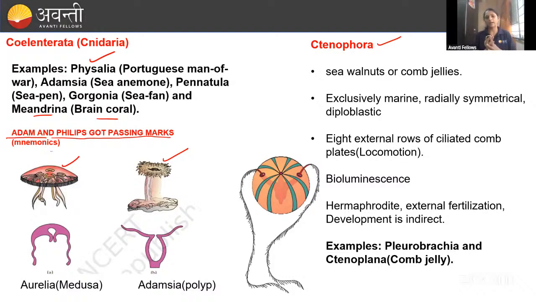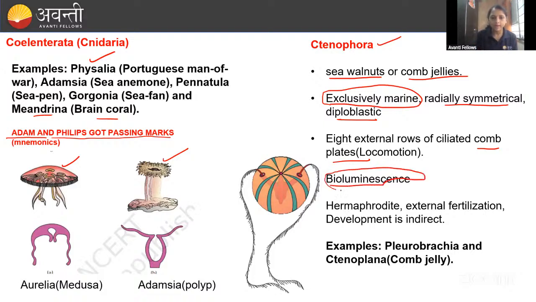Then coming to the ctenophora, guys. What do you mean by ctenophora? They have comb plates. Comb plates are very important here in the ctenophora. They are also called sea walnut and comb jellies, because the two examples are the sea walnut and comb jellies. They are exclusively marine. Remember, they are present only in the marine. They are also radially symmetrical and they are diploblastic. Both coelenterata and ctenophora are diploblastic. Another important character they have is bioluminescence.